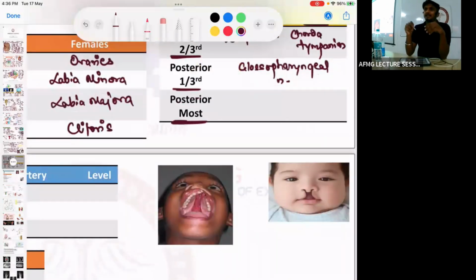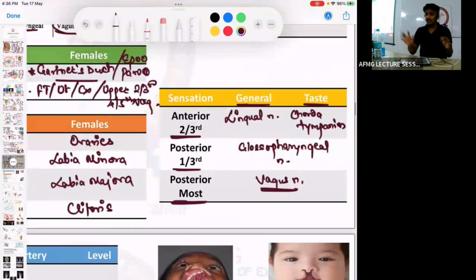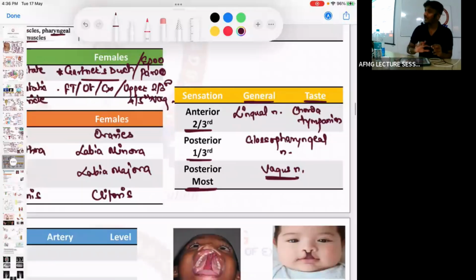General sensation as well as taste sensation from the posterior-most part of the tongue, also the vallecula, are carried by the vagus nerve. Vagus nerve is which cranial nerve? जल्दी से, ठीक है? General sensation and taste from anterior two-third, general and taste from posterior one-third, general and taste from posterior-most. कोई दिक्कत नहीं है इसमें.